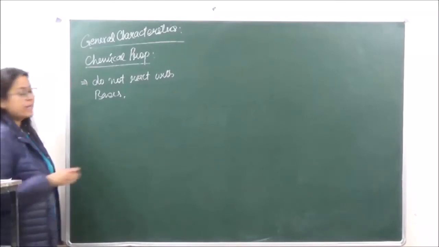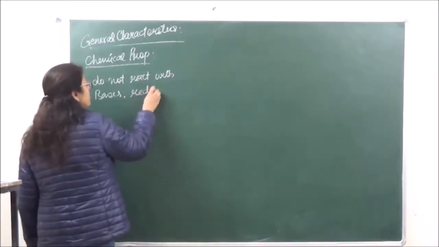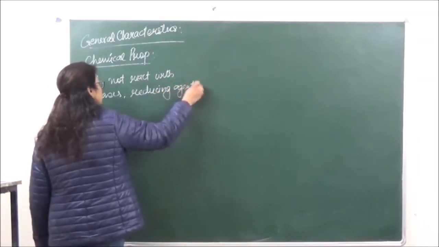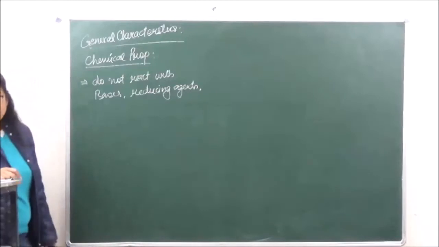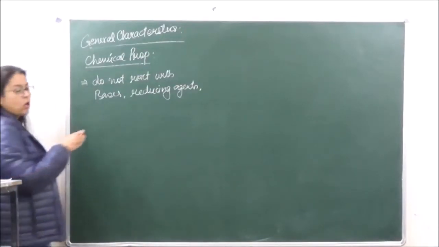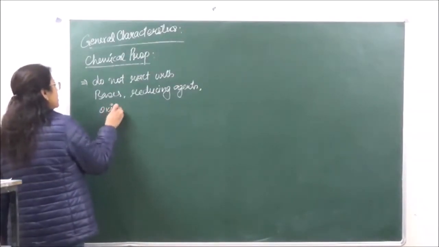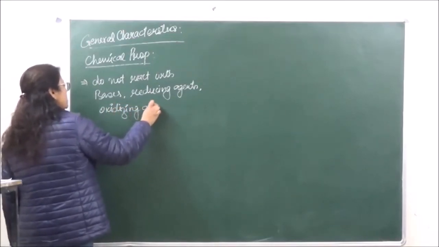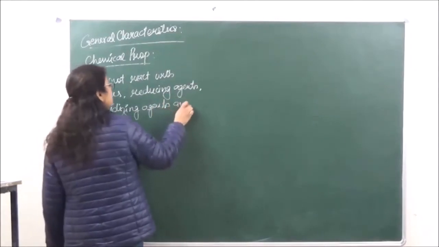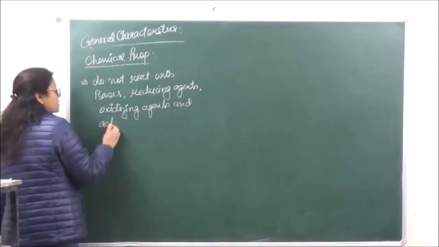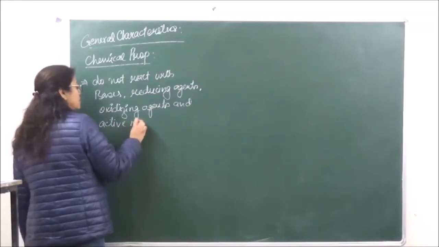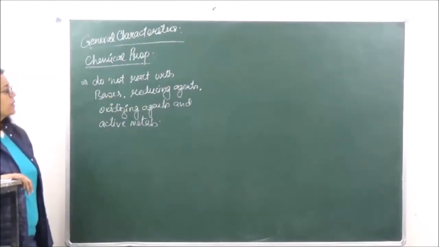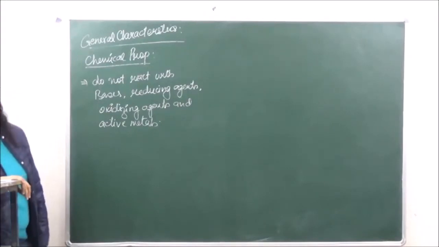They are not going to react with reducing agents, oxidizing agents, or active metals. So they will not react with all of these because of their low reactivity.